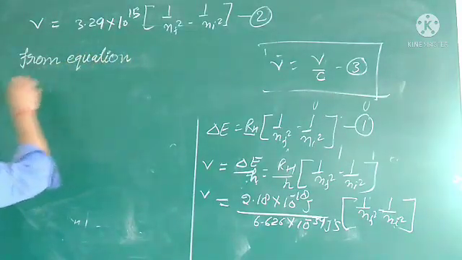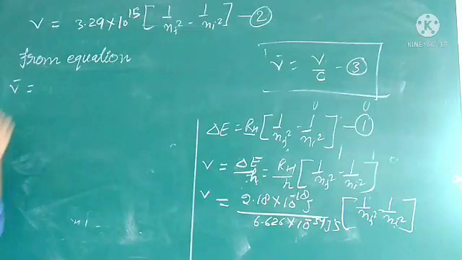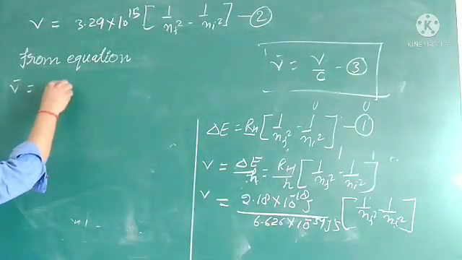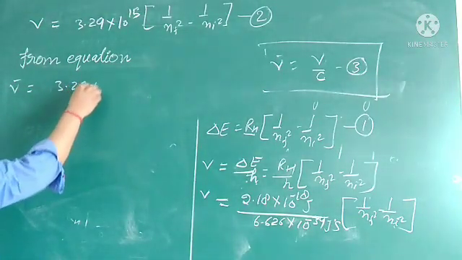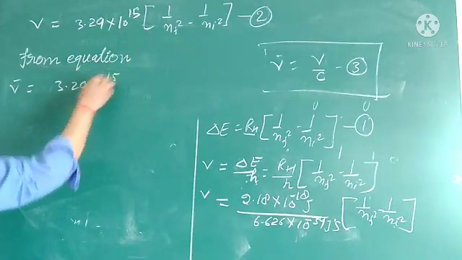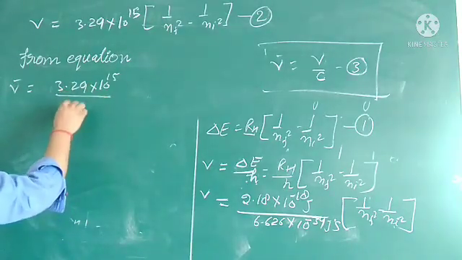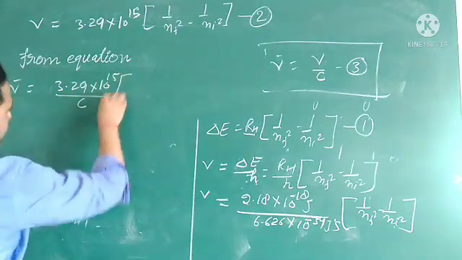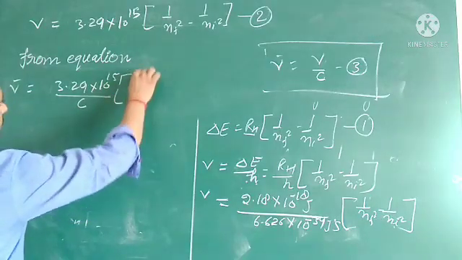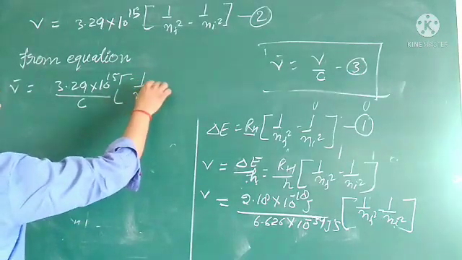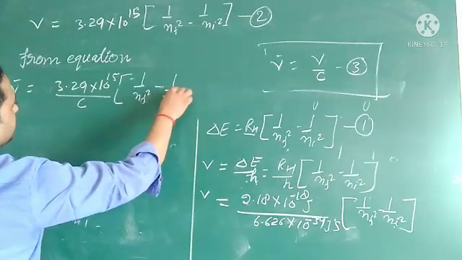Nu bar equals 3.29 into 10 to the power 15 upon c, into 1 upon nf square minus 1 upon ni square.